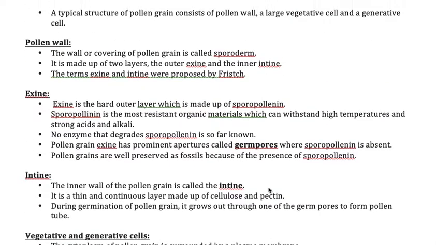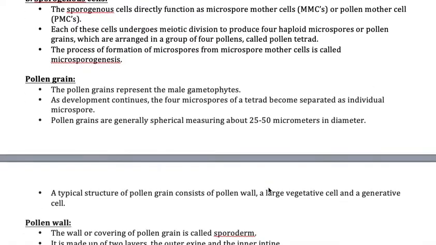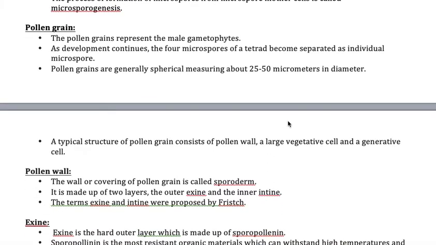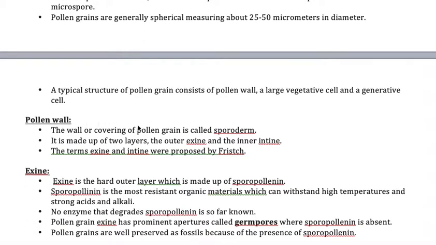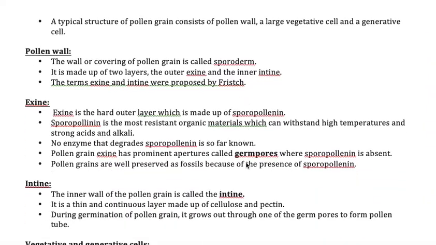Now, let us take the pollen grain structure. Hope you understand what pollen grain formation is, that means microsporogenesis. Now, let us take pollen grain structure. The pollen grain has a pollen wall and the cell, with two cells. The pollen wall is also called pollen derm or sporoderm, you can call it anything. And this pollen wall is made up of outer exine and inner intine, and this was proposed and also proved by Fritzsche. Don't remember, no one will ask you, just a piece of information I am giving.